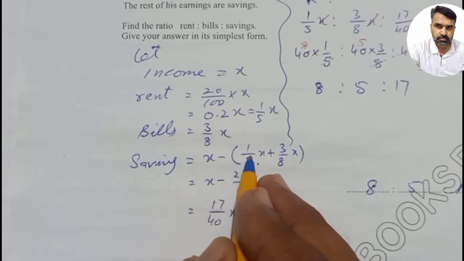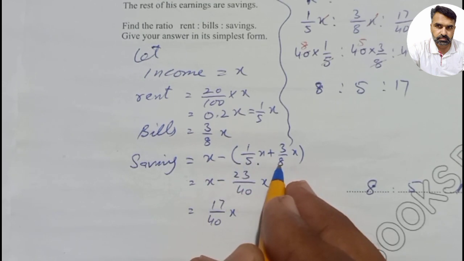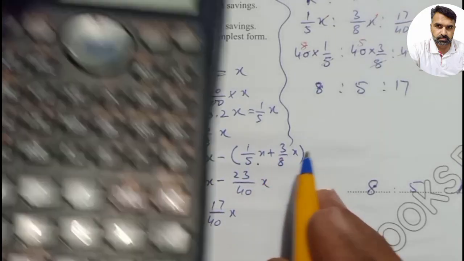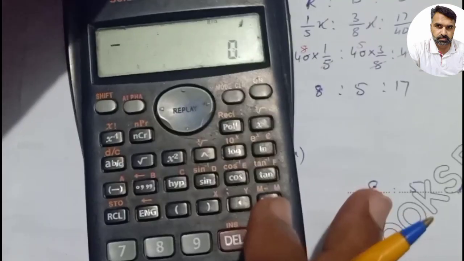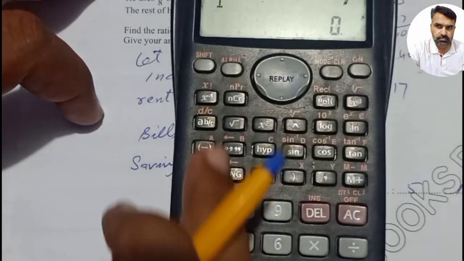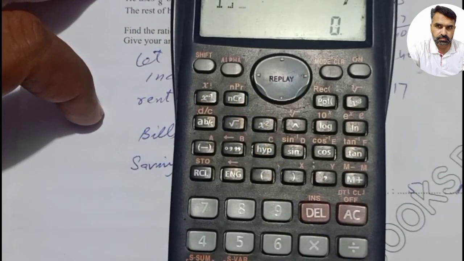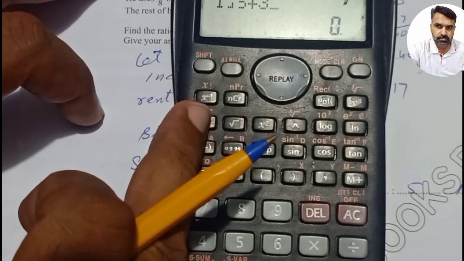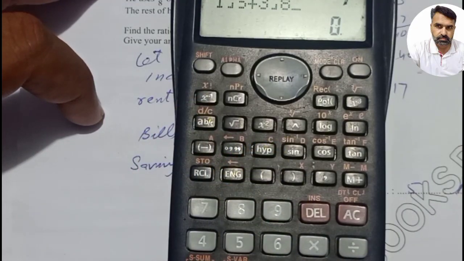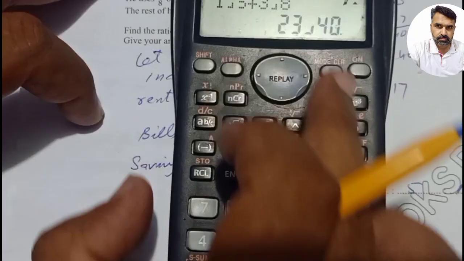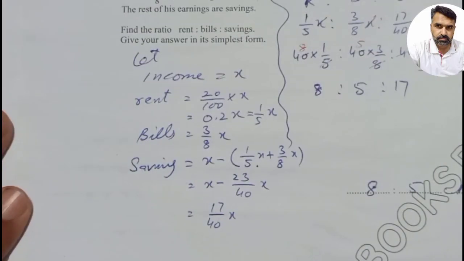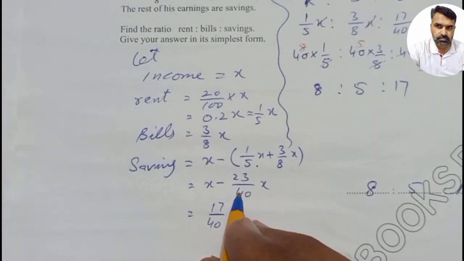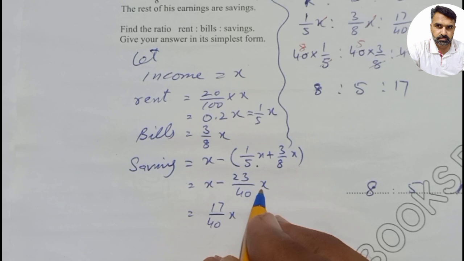So first we will sum up 1 over 5 plus 3 by 8. We can use the calculator, and when you use the calculator, we will use this fraction command, 1 over 5, then press this key again, plus 3 over 8, and the answer is 23 by 40. So his expenditures are 23 over 40 x.